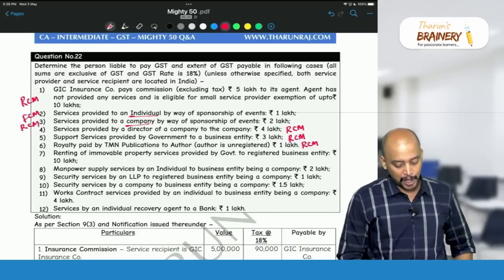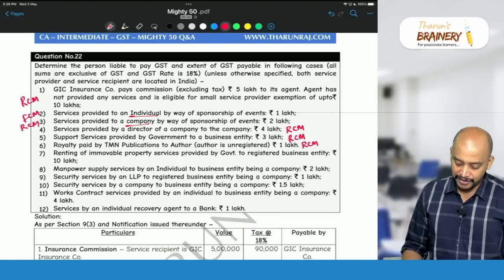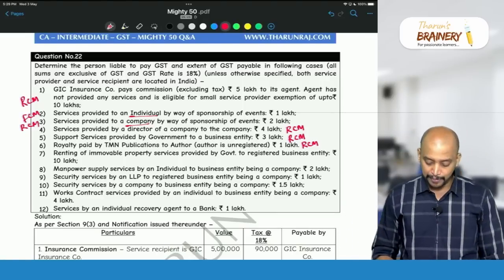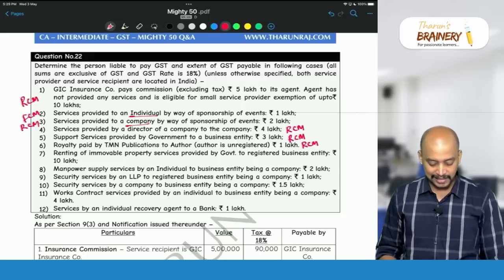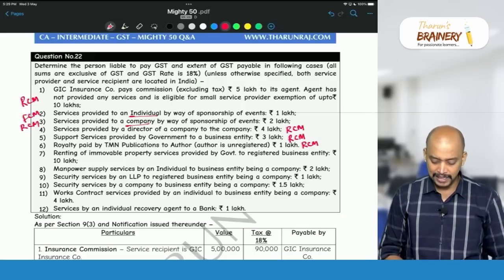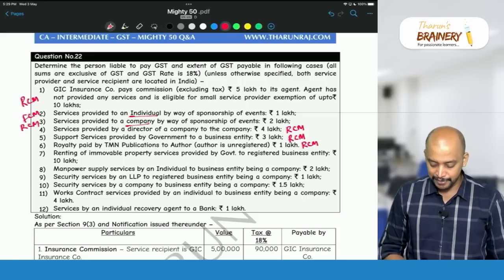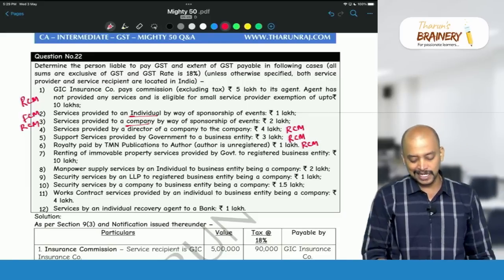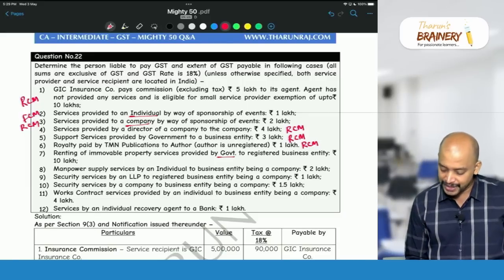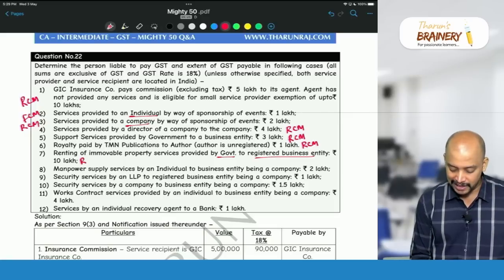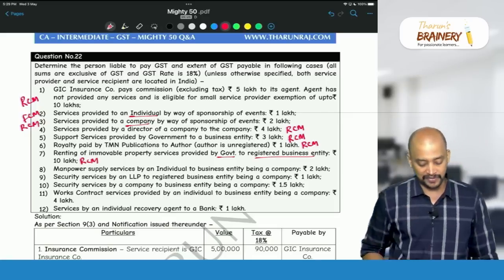Renting of immobile property services provided by government to registered business entity, 10 lakhs. In this case, renting of immobile property service provided by government to registered business entity will be covered under RCM. Only unregistered will be FCM.